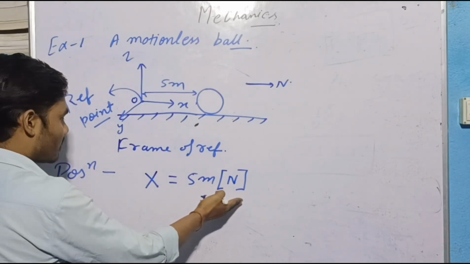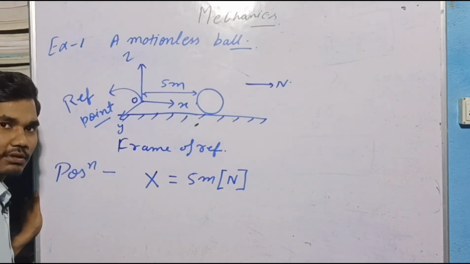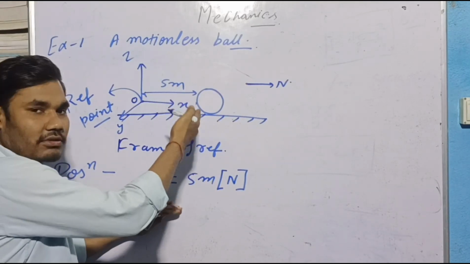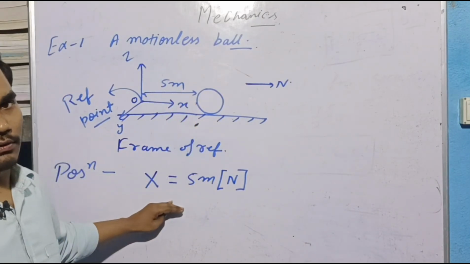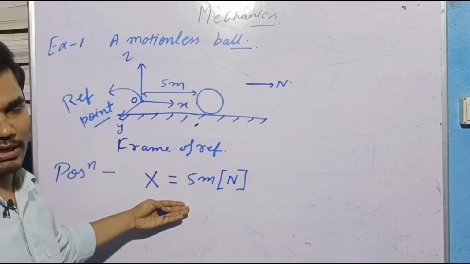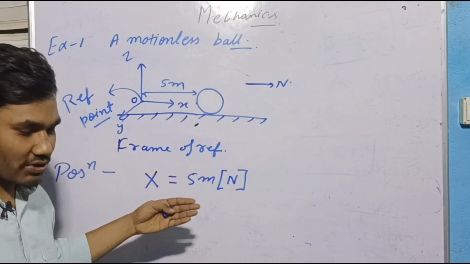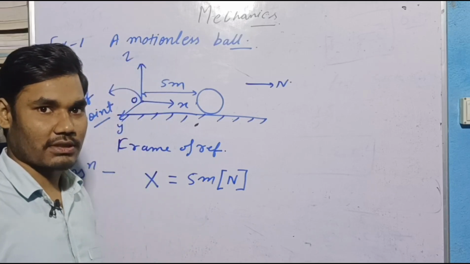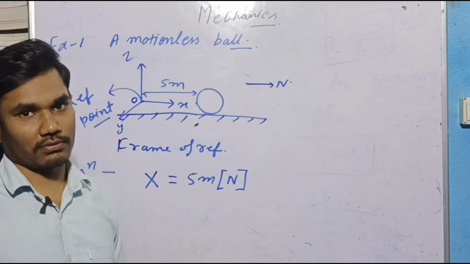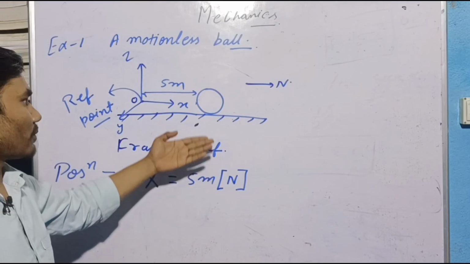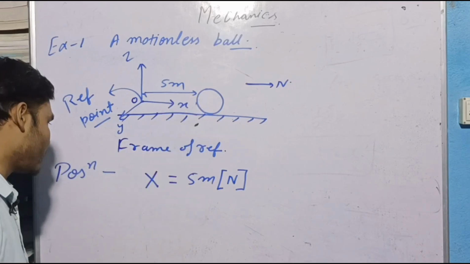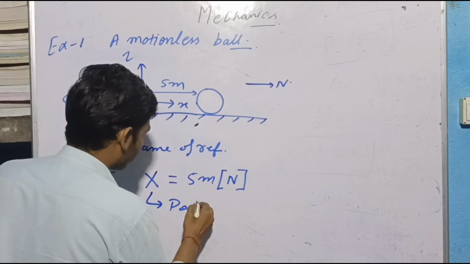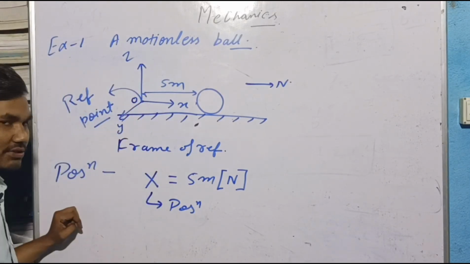So this is your equation. In this way you can represent your situation mathematically. Your physical, natural phenomena can be described by equations, and here it is the equation for this situation. This x is your position with respect to the origin.